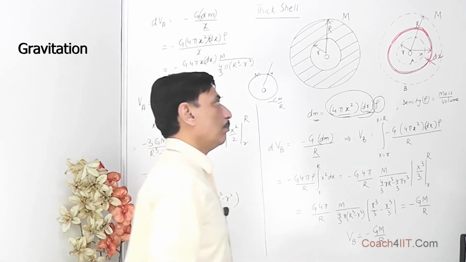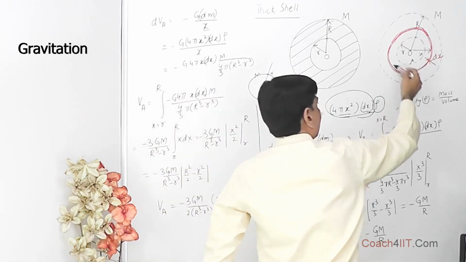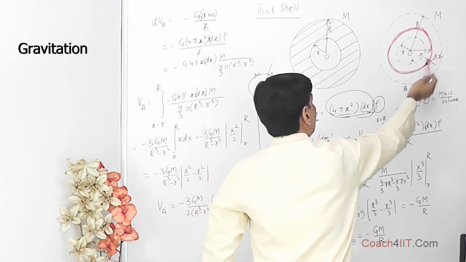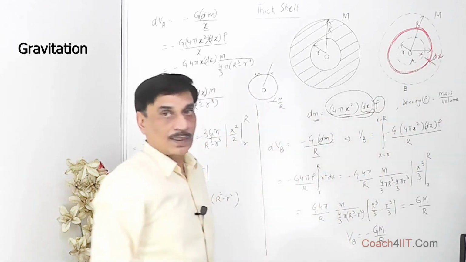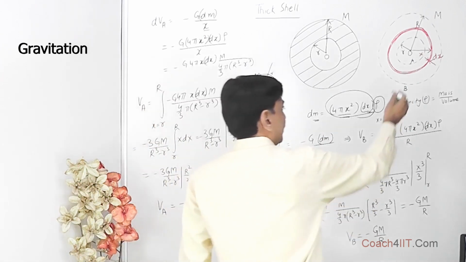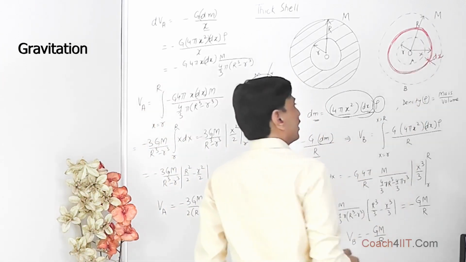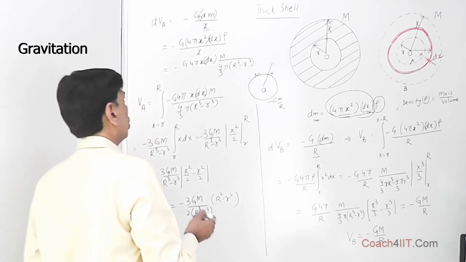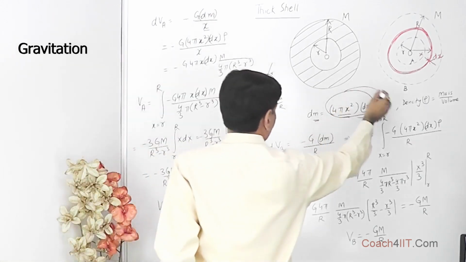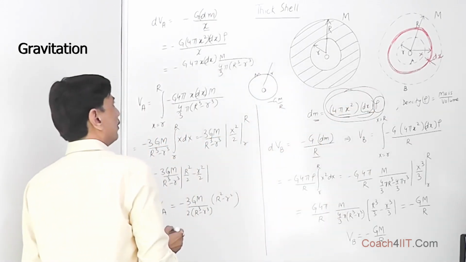Mass of what? Mass of this shell in red color, because density is mass by volume. We take it as a differential element of mass, that is dm. Now if we are interested in finding the gravitational potential at the inner surface or within the cavity, it is going to be minus G dm, where dm is obviously the same, a differential element of mass.